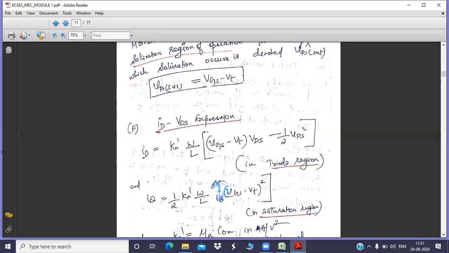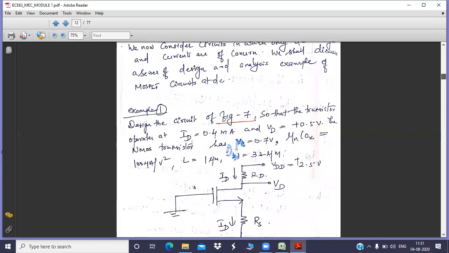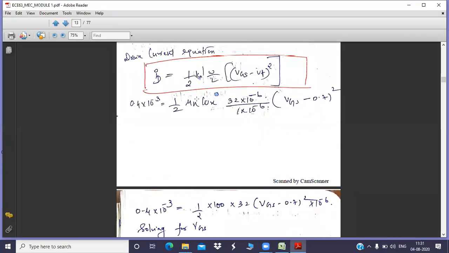So you have to take the apt equation based upon your decision, copy that particular equation, and substitute the relevant parameters. Now, when you take this equation, you will see that only one parameter is unknown. What is that parameter? VGS. VGS is not given in the question. ID is given. ID is 0.4 milliampere. Milli means 10 to the power minus 3, so you need to convert the milliampere into ampere. So 0.4 into 10 to the power minus 3 equals half.